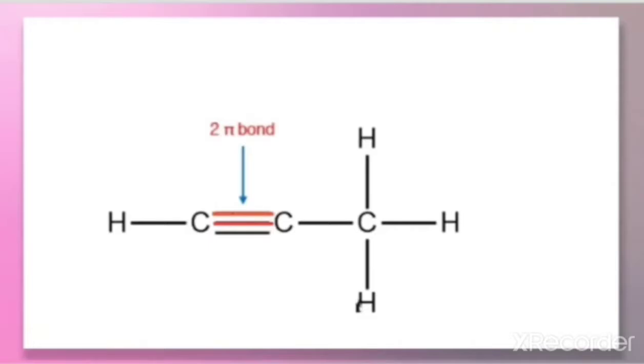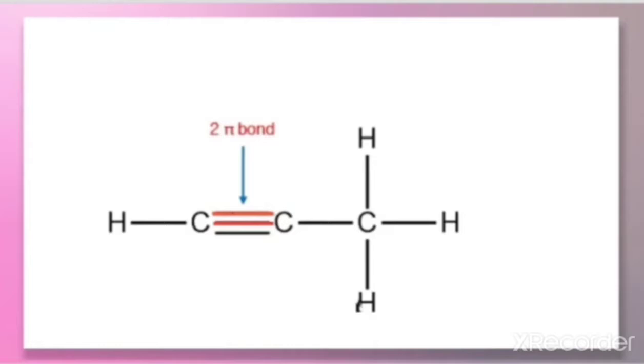The two bonds that are pi bonds, from the triple bond, and one more bond is there, that is actually a sigma bond. That means this bond is a sigma bond and the other two are the pi bonds. So all the single bonds are sigma bonds.